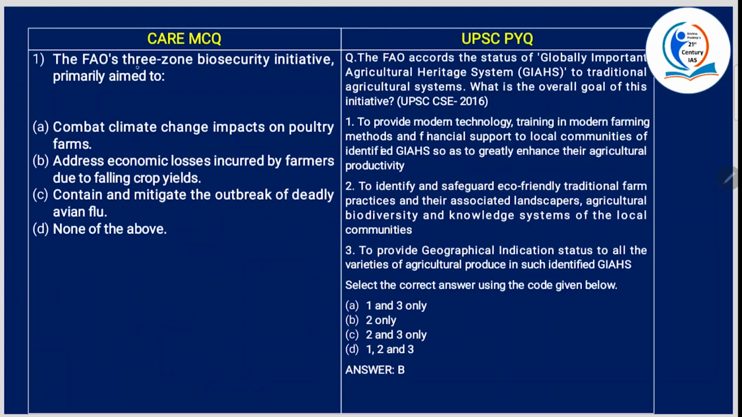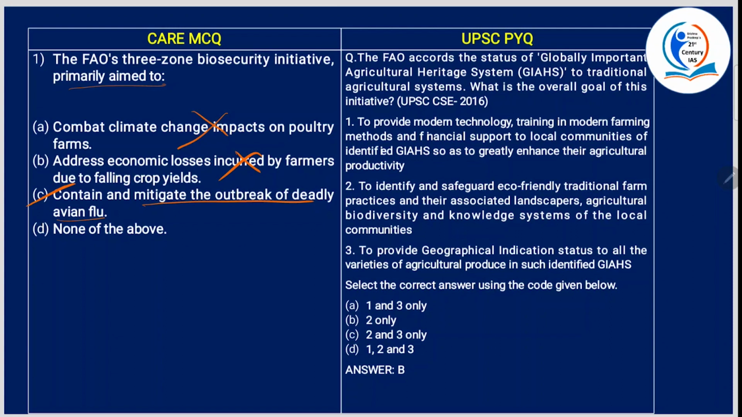Now, FAO's three-zone biosecurity initiative primarily aimed to combat climate change impacts on poultry farms? No. Address economic losses incurred by farmers due to falling crop yields? No. Contain and mitigate outbreak of deadly avian flu? Yes, we have seen in the article itself.